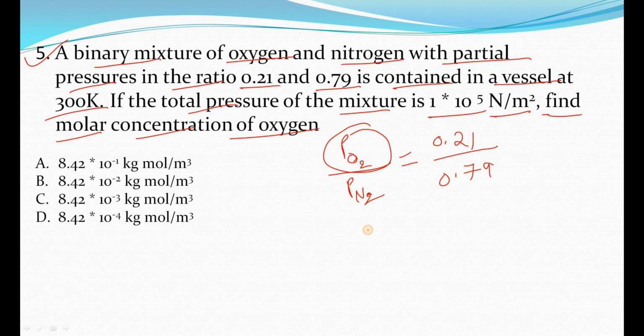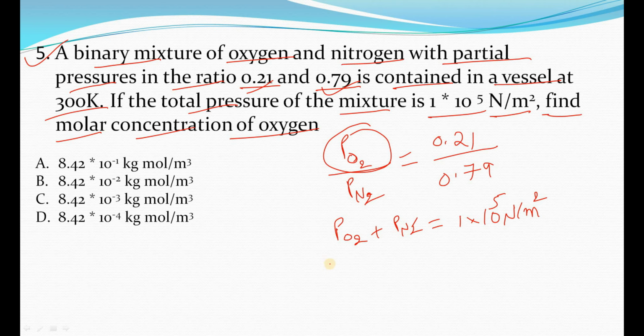We know that from Dalton's law, the sum of the partial pressures is equal to the total pressure. So we can simply write PO2 plus PN2 is equal to 1 into 10 power 5 Newton per meter square, right? And here is 0.21 and here is 0.79.